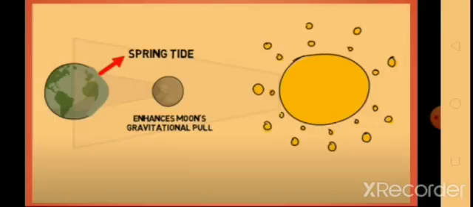Now children, on page number 36 of your textbook, you have two diagrams. One is of neap tide and the other one is of springtide. You have to learn those diagrams. You should be knowing those diagrams, very important from your examination point of view.